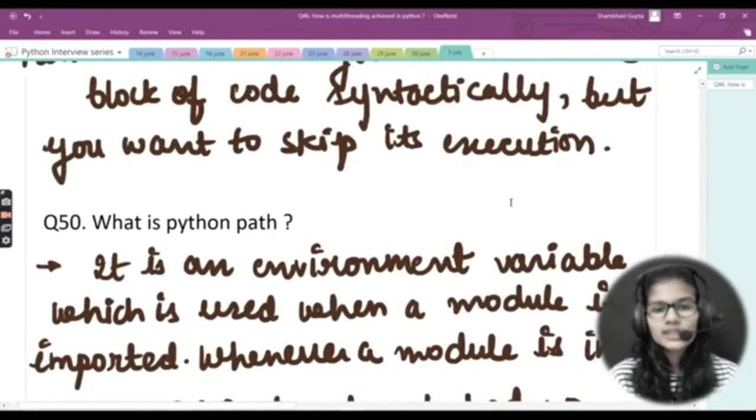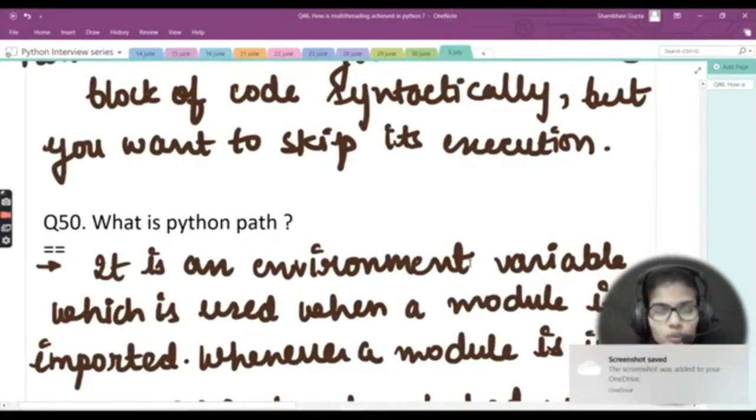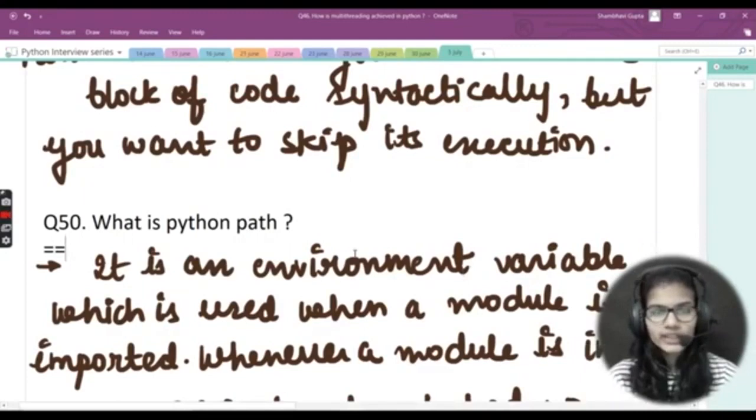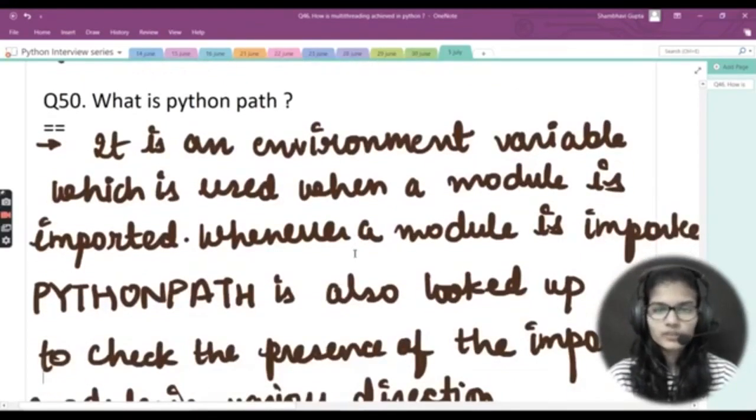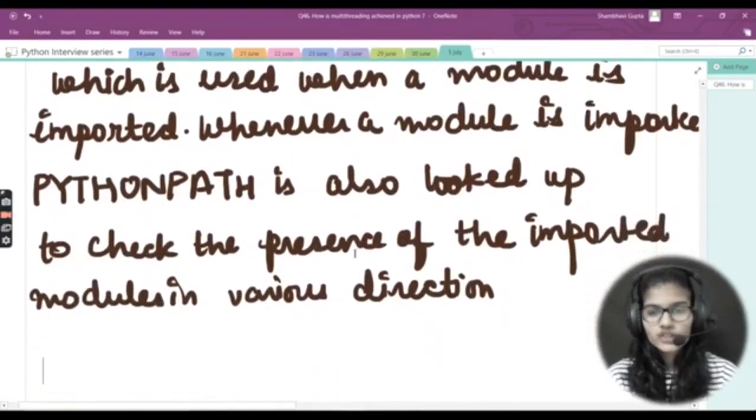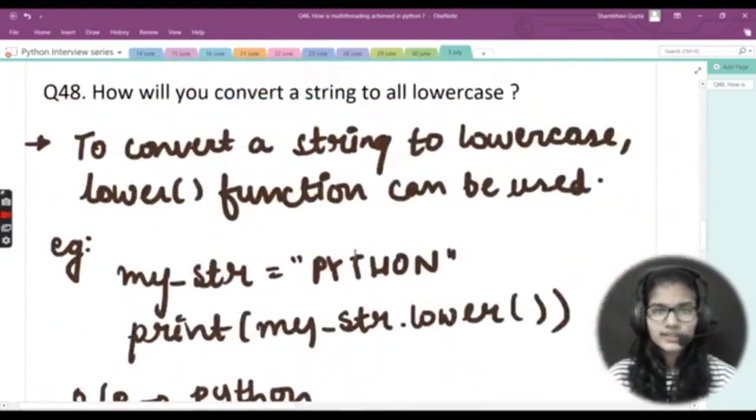So what is Python path? It is an environment variable which is used when a module is imported. Whenever a module is imported, Python path is also looked up to check the presence of the imported modules in various directories. I hope you have got what Python path actually means.